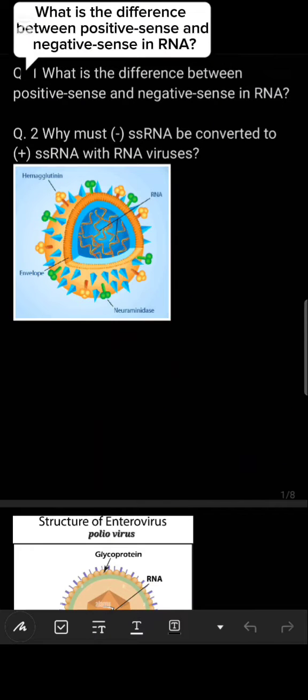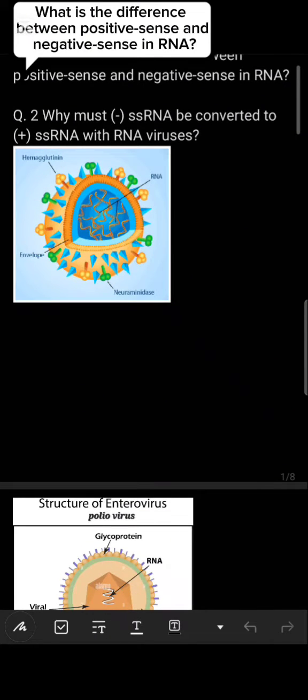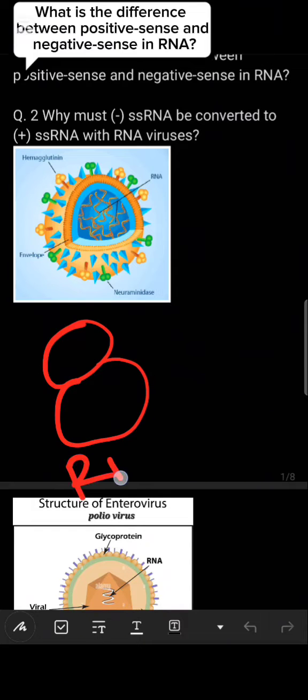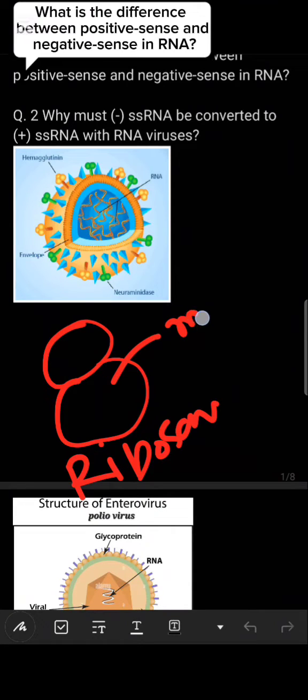Now what is the reason? You know that in the host cell ribosomes are present. Ribosomes form the bond with the messenger RNA.